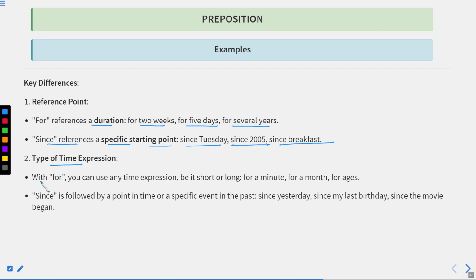Type of time expressions: with for, you can use any time expression, be it short or long: for a minute, for a month, for ages. Since is followed by a point in time or a specific event in the past: since yesterday, since my last birthday, since the movie began.